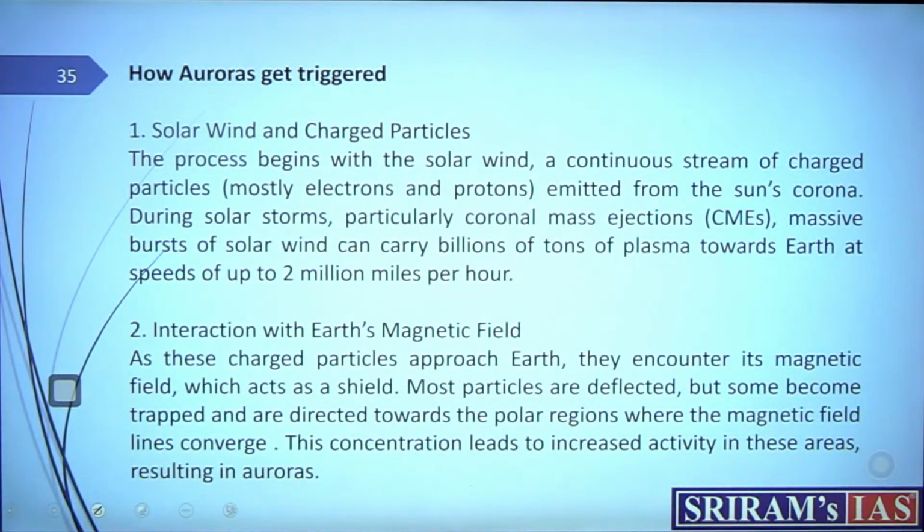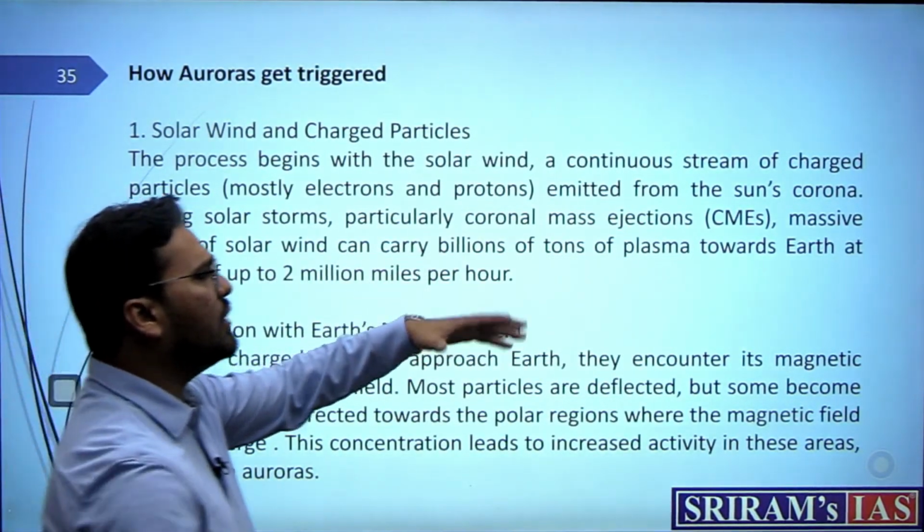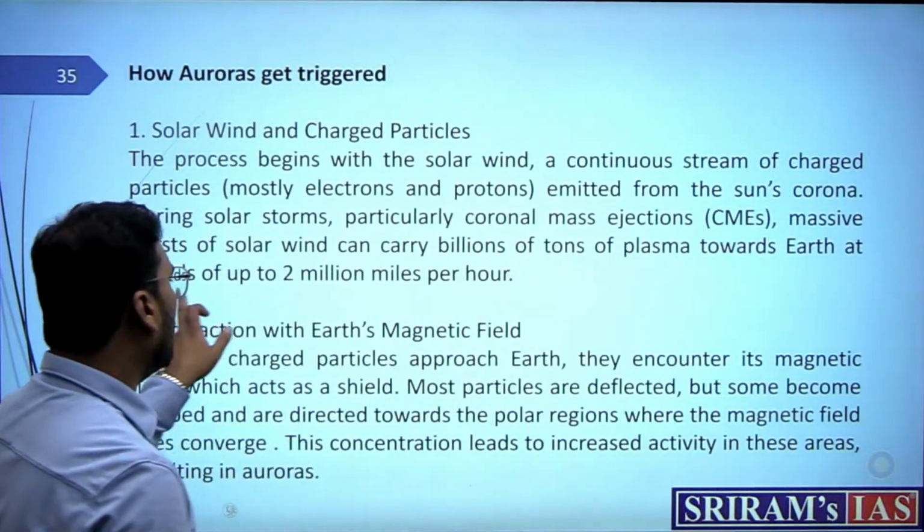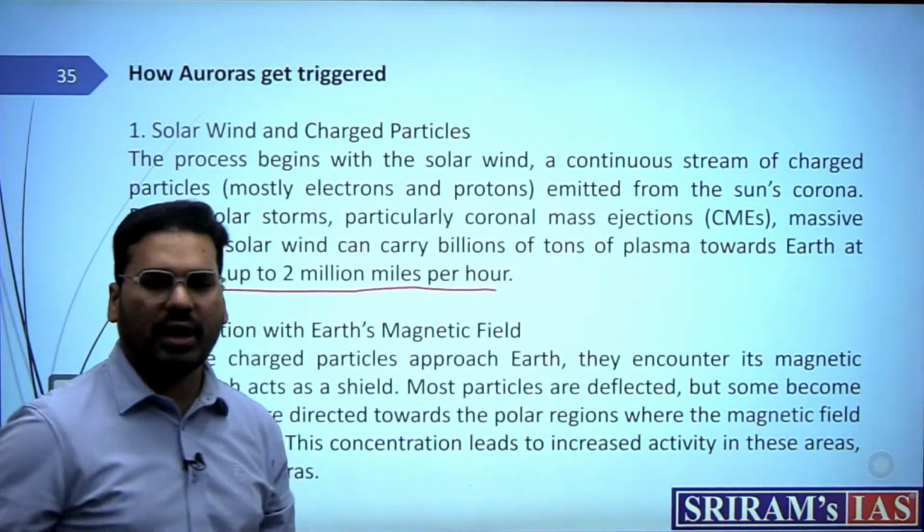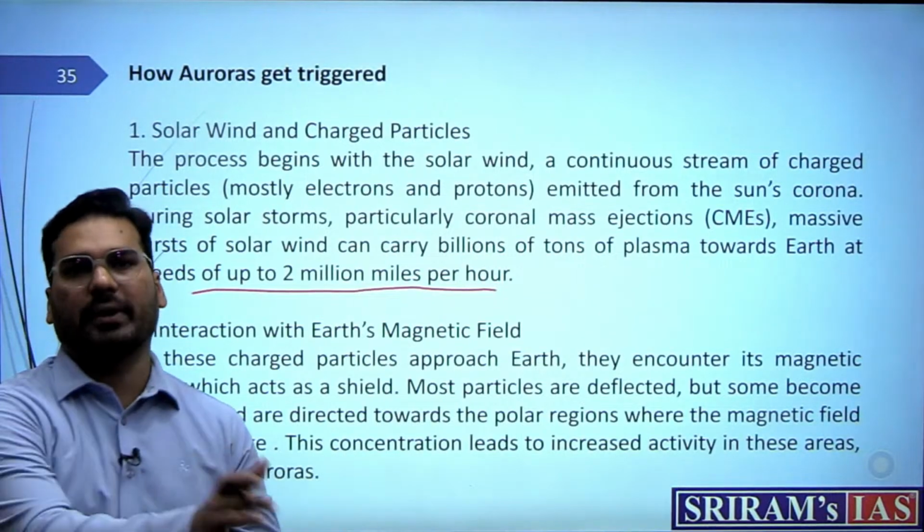Solar wind and charged particles would start coming from the sun. Solar wind is charged particles emitted from the sun's corona. Solar winds can carry billions of tons of plasma toward the earth at a speed of 2 million miles per hour. So they are coming towards earth with great speed.